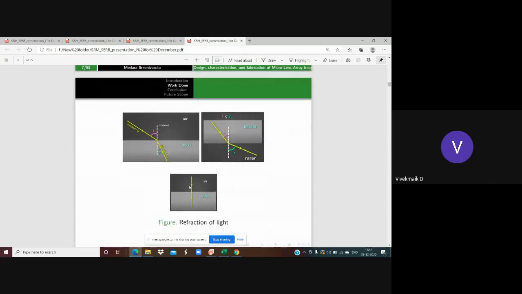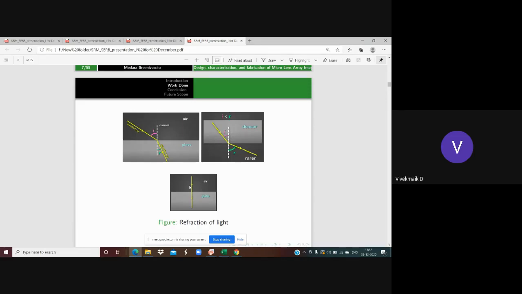And here there are two cases. When the light is passing from a rarer medium to a denser medium, taking the example of air as a rarer medium and glass as a denser medium, when it is incident obliquely with the angle of incidence i, the ray is refracted towards the normal. Here, i is greater than r when it is traveling from rarer to denser. In the second case, when the ray is traveling from a denser medium to a rarer medium, i is less than r. That means the refracted ray is away from the normal.